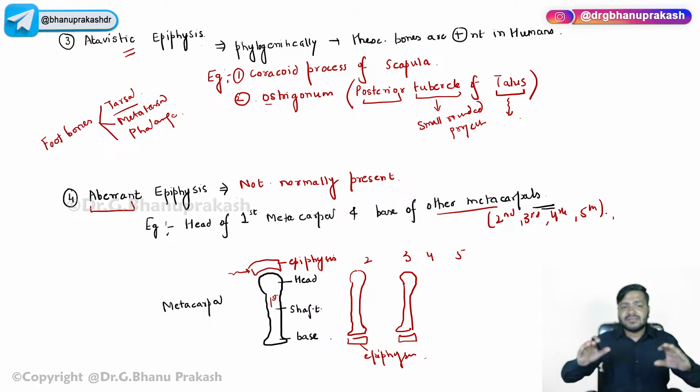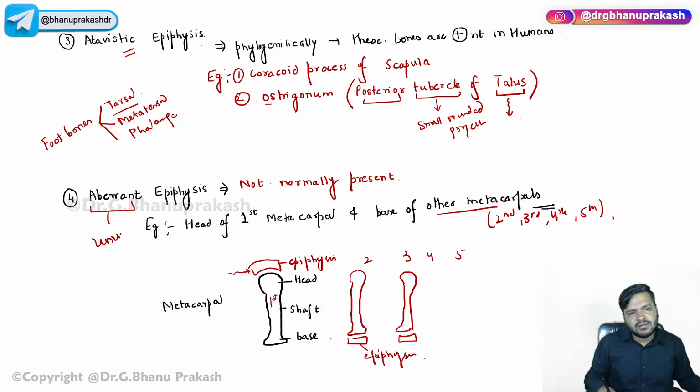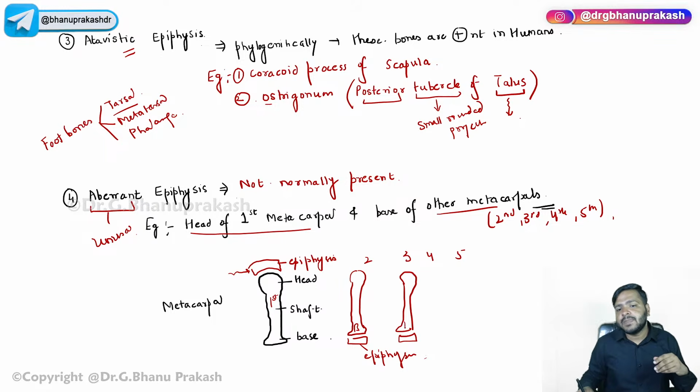Usually, guys, this epiphysis is not present in a normal human being. What does aberrant mean? Unusual. So this epiphysis develops at the head of the first metacarpal. An epiphysis will develop over the head of the first metacarpal, and at the base of the second, third, fourth and fifth metacarpals it will develop below the base. So that is something called an aberrant epiphysis.